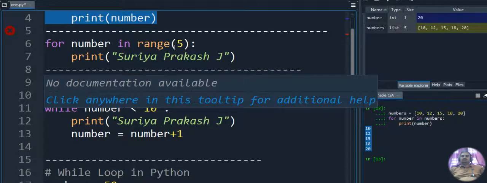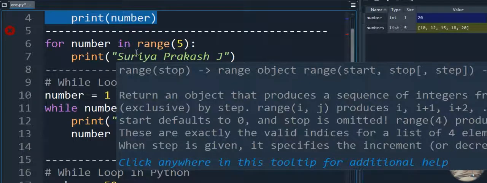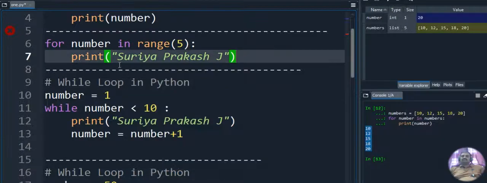Next time, the range being 5, it will be 1, so it will display the statement again. Next iteration it will be 2, that will be displayed, 3 will be displayed, and 4 will be displayed. When it goes to 5, it will not run, because the range is 5, meaning it executes 5 times, starting from 0 to 4. So 0, 1, 2, 3, 4. Totally 5 times we will get the output.